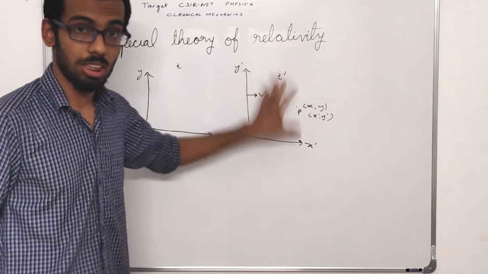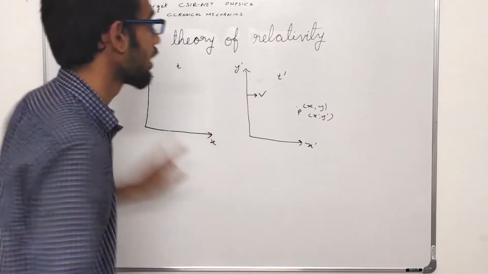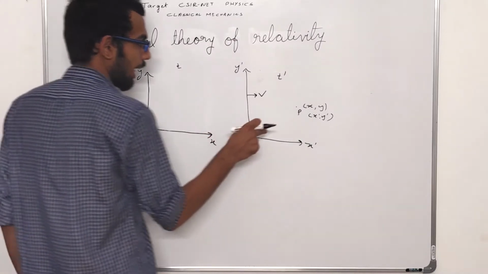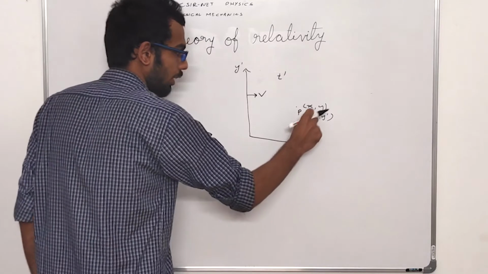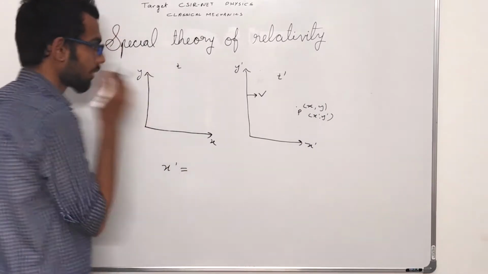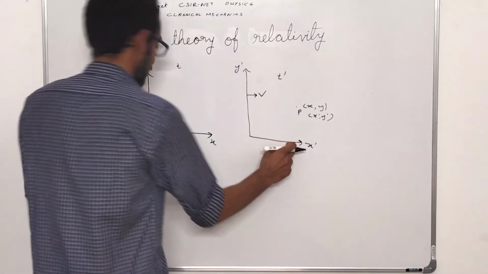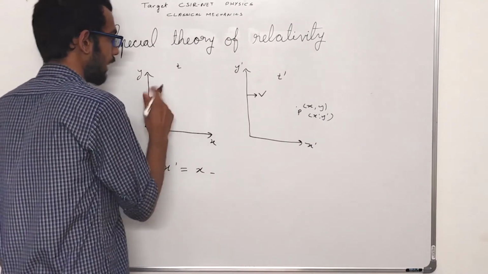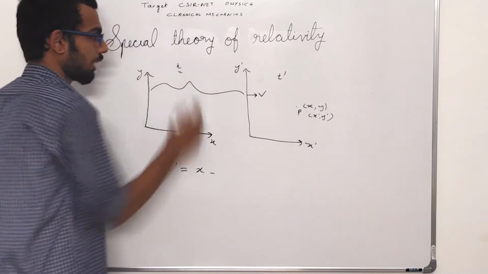If we are looking at Galilean transformations, the transformations associated with our Newtonian mechanics, what we find is the value of x dash, that is the x coordinate of this point in this coordinate axis, is equal to the value of x minus v into the time taken in this coordinate axis, which is vt.